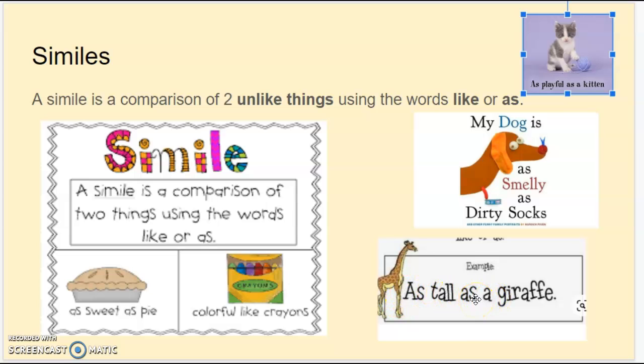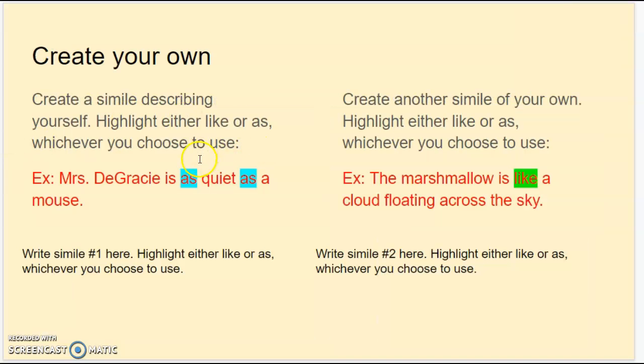On the next slide, you are going to create two similes comparing unlike things using like or as. Okay, so here you're going to create your own. So the directions say, create a simile describing yourself. So you have to describe yourself with a simile. Highlight either like or as, whichever one you chose to use.